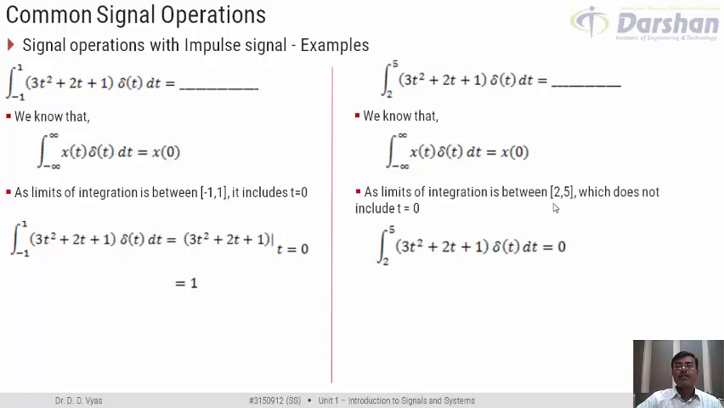So, as the limit of integration is between 2 and 5, which does not include time t equal to 0, the answer to this would be equal to 0. Why? Because the point at which the multiplication of two signals is non-zero is not covered in this integration, and hence the result of this should be 0.